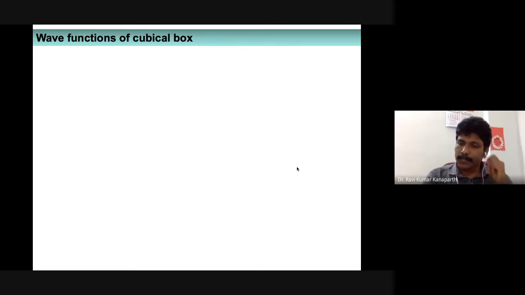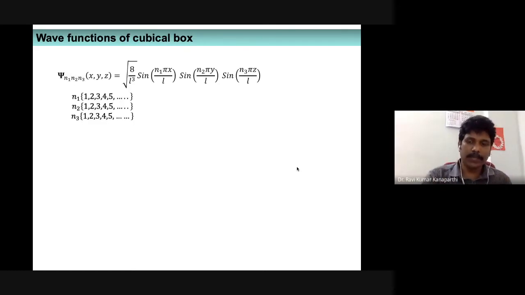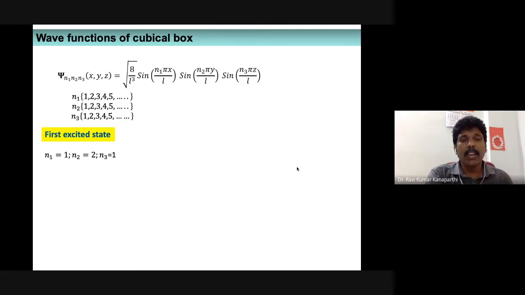Okay, let me move on. Then let us look at the other wave function, the first excited state wave function. As I told you, it has three-fold degeneracy. We have three states out there. Of course, we can discuss only one function, so in this case I am going to discuss 1-1-2, but it will not be so different from 1-2-1 or 2-1-1. The only thing is that their orientation will be different.